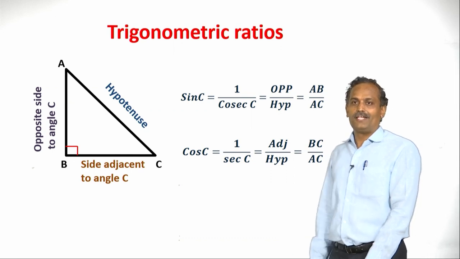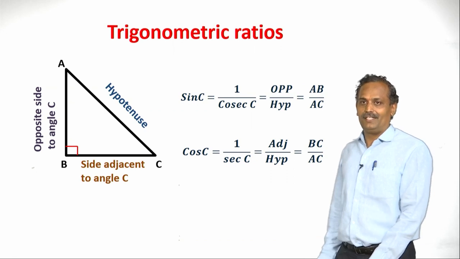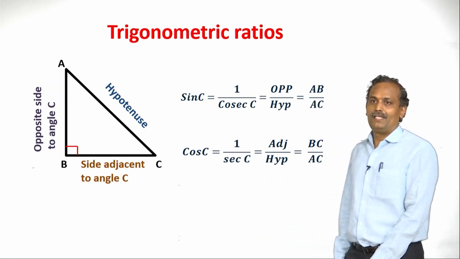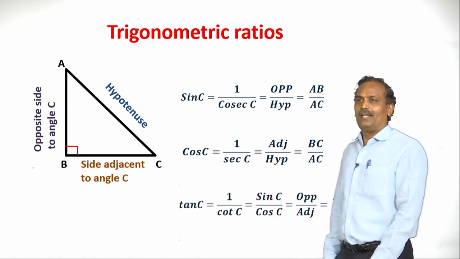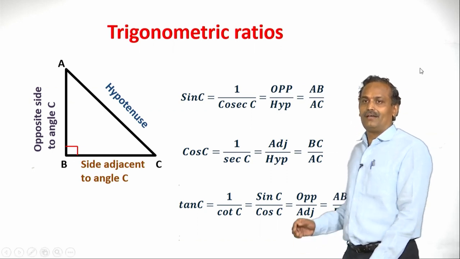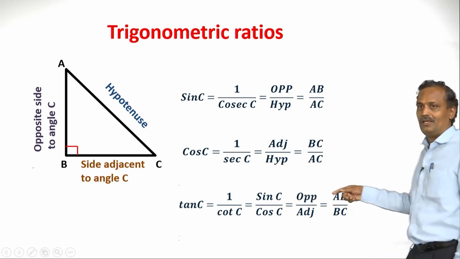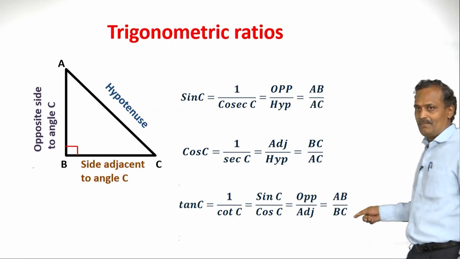Therefore, we can define secant C as, how do you define? Secant C is nothing but hyp by adj. So, in this diagram it is AC by BC. Let us continue. So, let us take tangent C. So, tangent C is nothing but opp by adj, it is shown here. And opp by adj here is AB by BC.